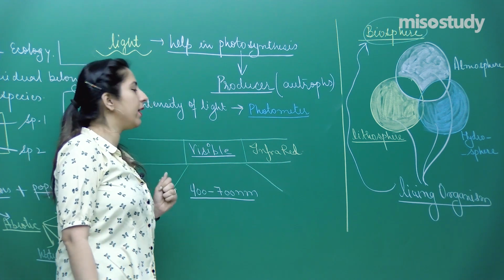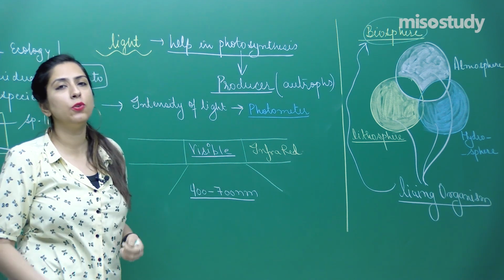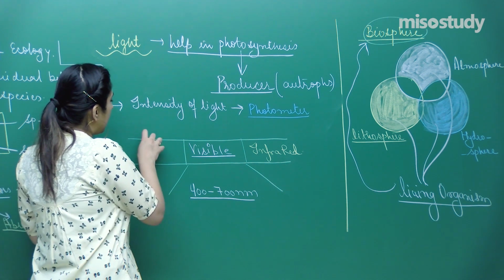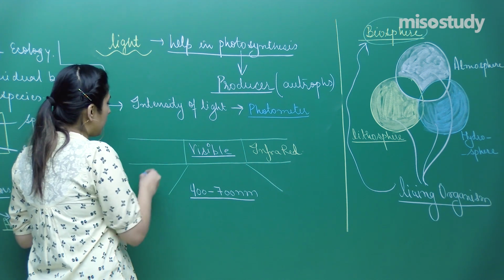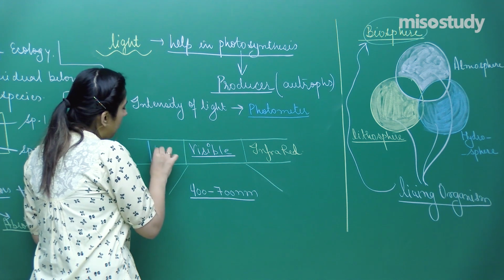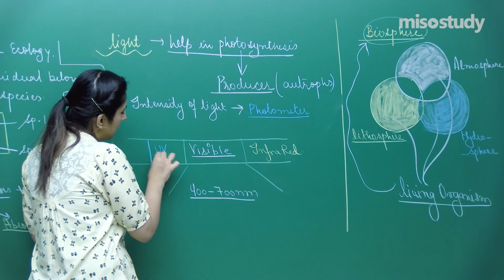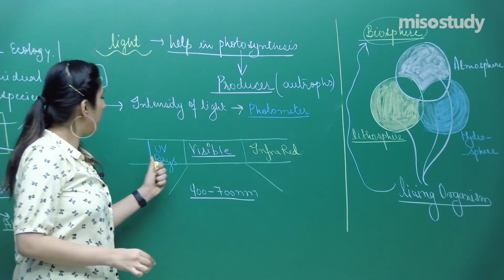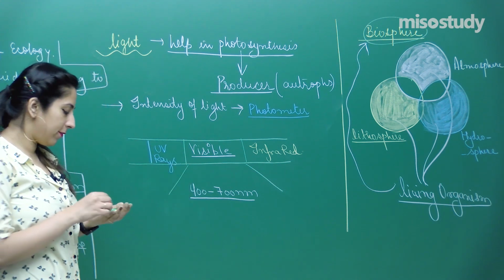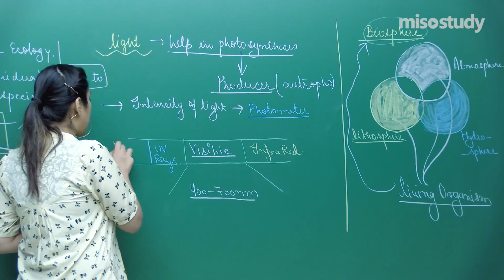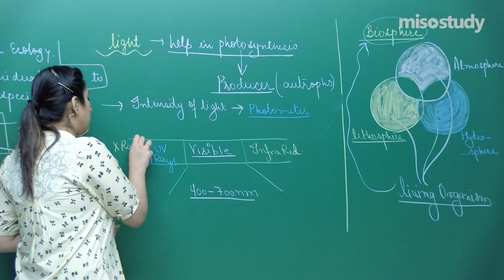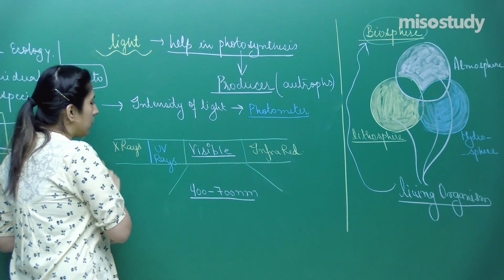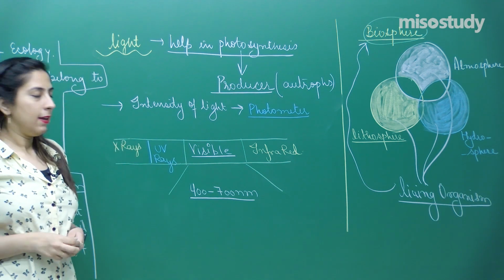Below this 400 nanometer, we have UV rays, starting from 100 to 400, which are called ultraviolet rays. Below ultraviolet rays, we have another rays which are called X-rays. So this is how they are distributed.